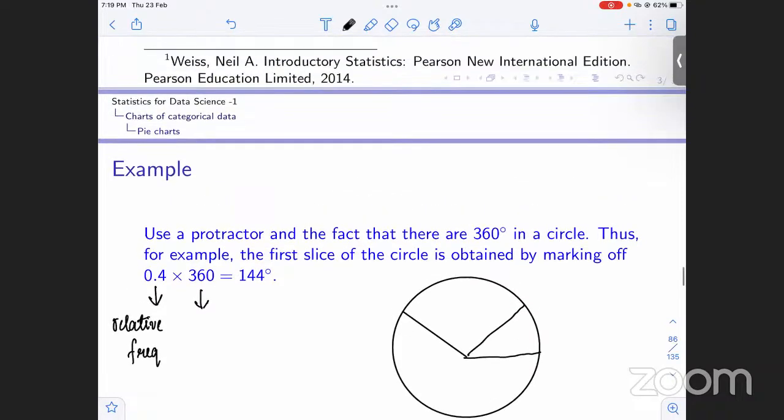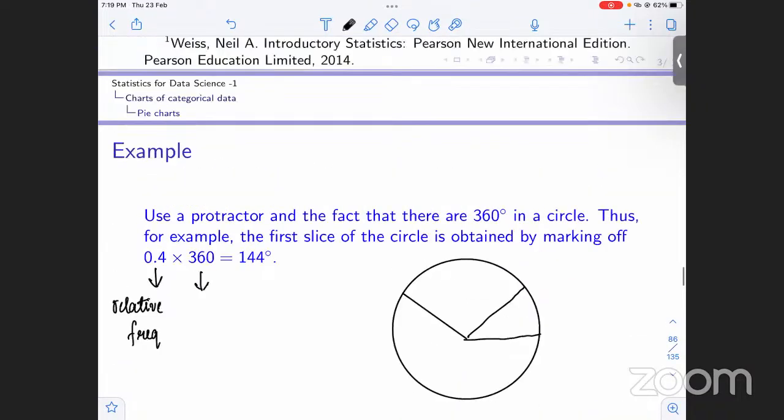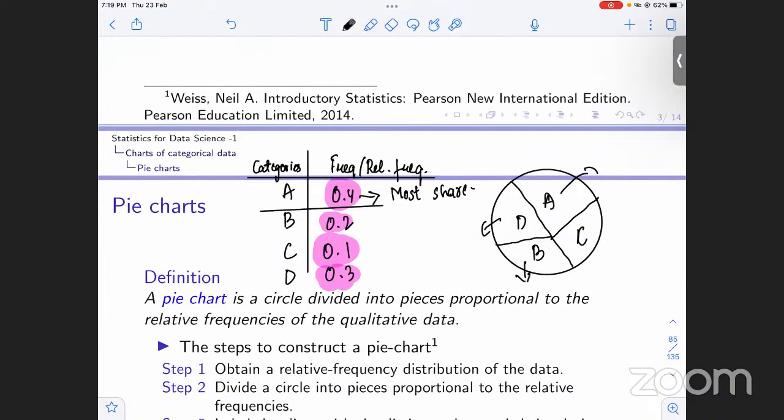For example, in this case, 0.4, we'll multiply it by 360 to get its angle on this pie chart. This is just in case you need to be exact and precise. This will also be multiplied by 360, and this will also be multiplied by 360.